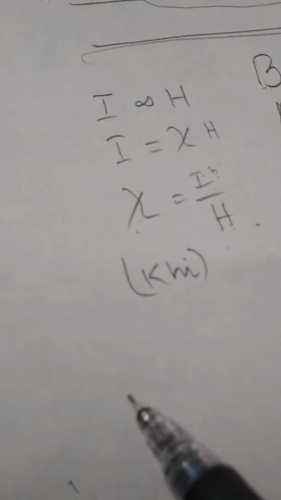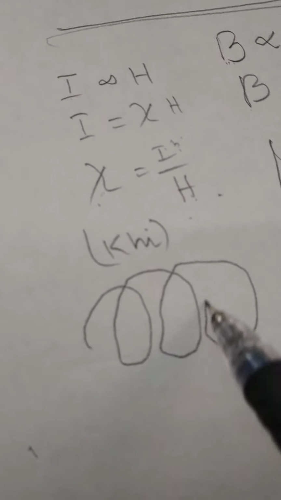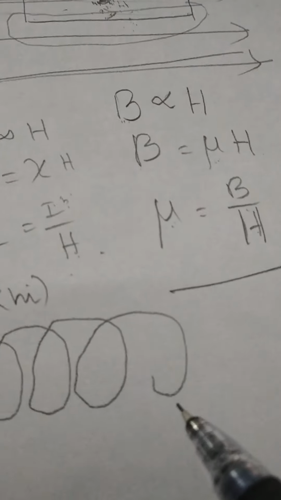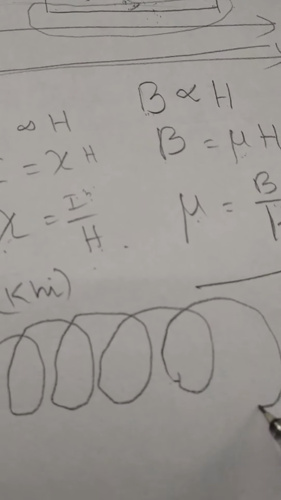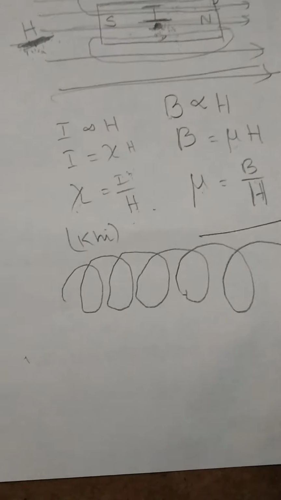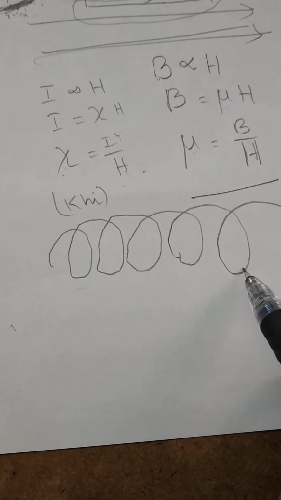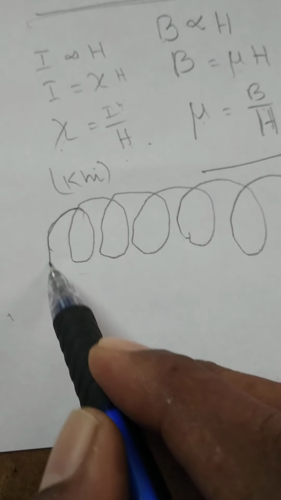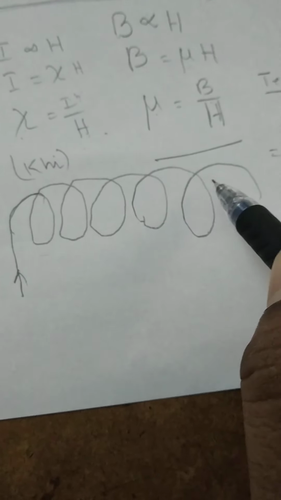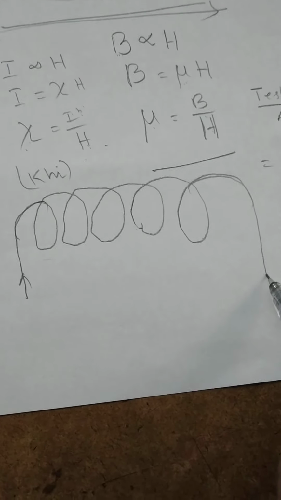Solenoid means, suppose a metallic wire is wound in the form of a number of turns, like this. It is just like a spiral. Suppose one end of the wire is connected to the positive polarity of the battery and the other end is connected to the negative polarity of the battery.